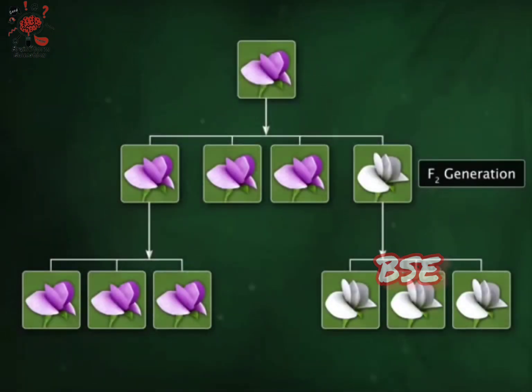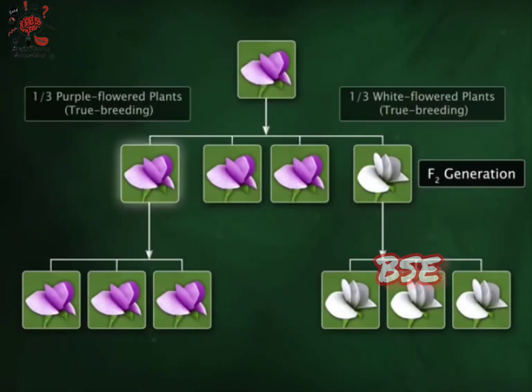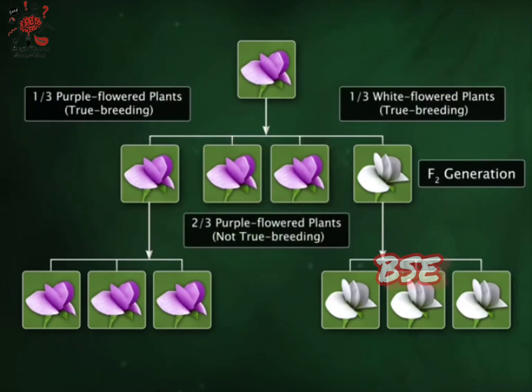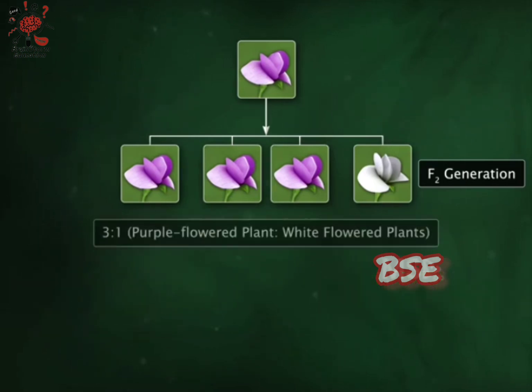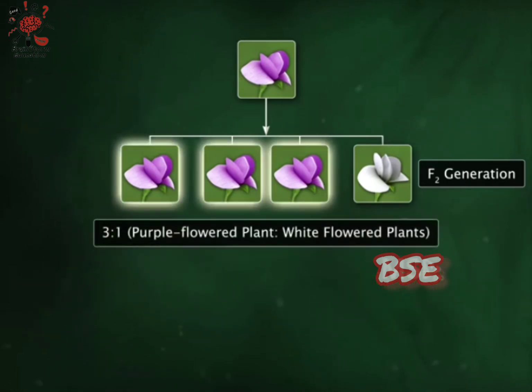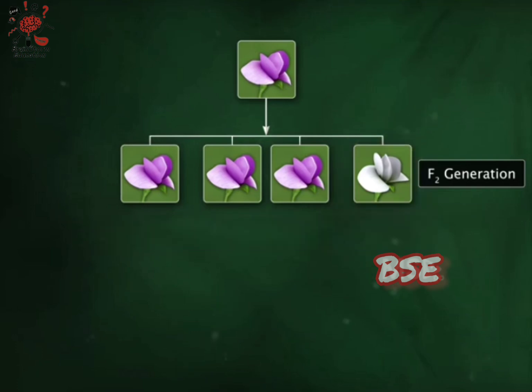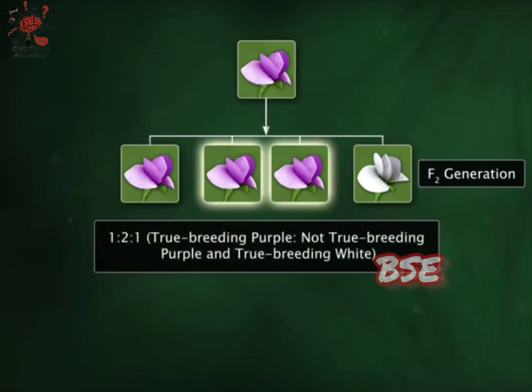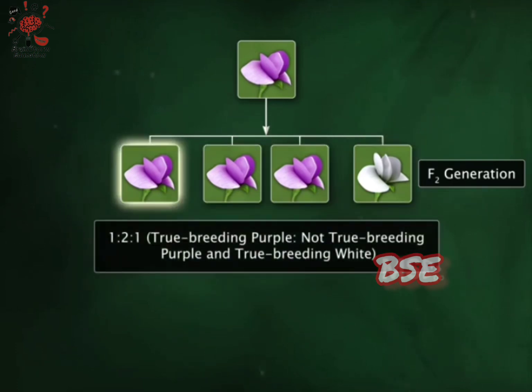Of the purple-flowered F2 plants, only 1/3 were true breeding for purple flowers. The remaining 2/3 of plants were not true breeding. This shows that the 3:1 ratio of purple and white flowers is basically a 1:2:1 ratio of pure purple, mixed purple, and pure white-flowered plants.